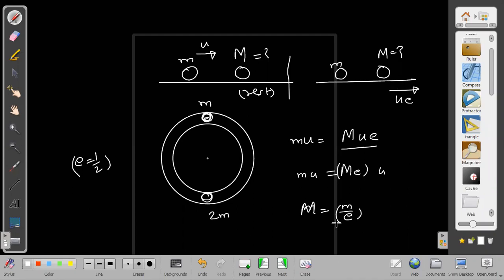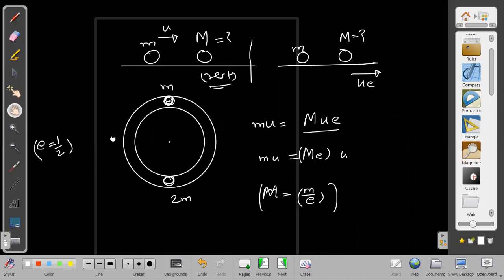Whenever capital M is small m by e, then definitely when the first one collides with the second one, which was at rest in the beginning, the second one will now move with velocity ue, and the first one will come to rest. So it is an interesting thing.